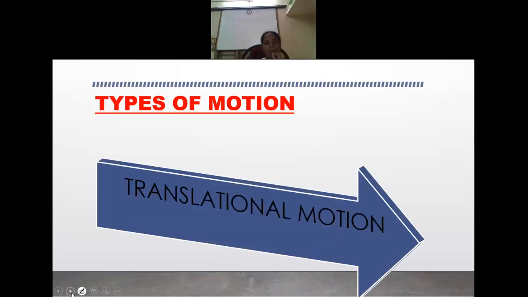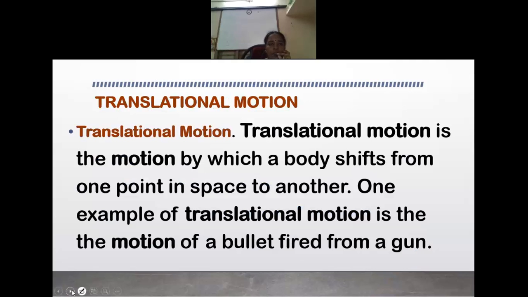Now, the first type is translatory motion. We are going to learn about translatory motion. When the object moves in a straight line, that is known as translatory motion. Translational motion is the motion by which a body shifts from one point in space to another. Another example for this translatory motion is the motion of a bullet fired from a gun.